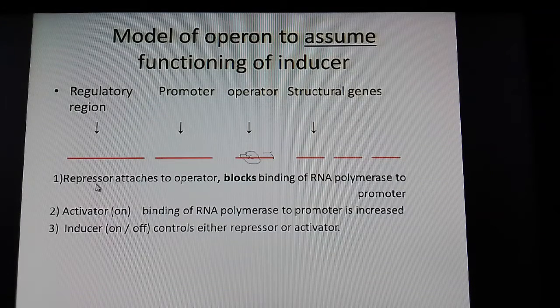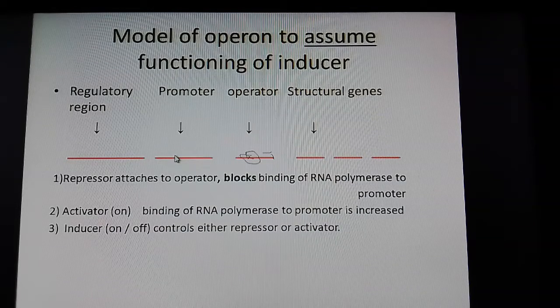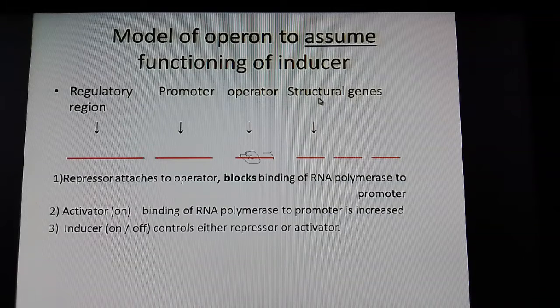Now the repressor, what does it do? It attaches to the operator region, that way blocking the binding of RNA polymerase to the promoter region, which is essential for the stimulation of structural genes to proceed with transcription. If RNA polymerase is not binding to the promoter region, the promoter cannot stimulate the structural genes to go into their function of transcription.